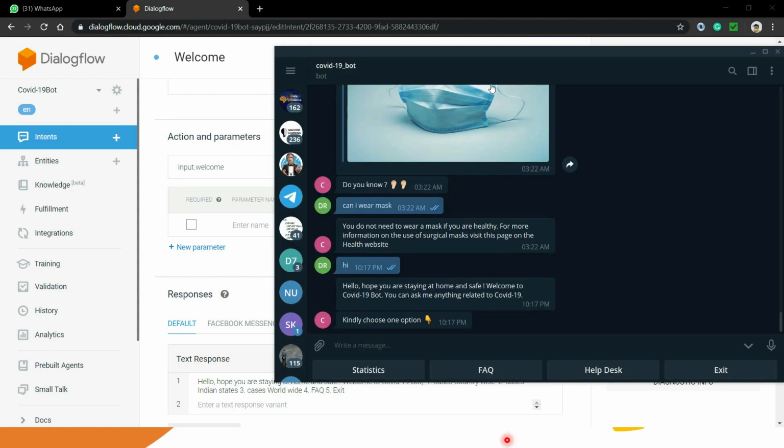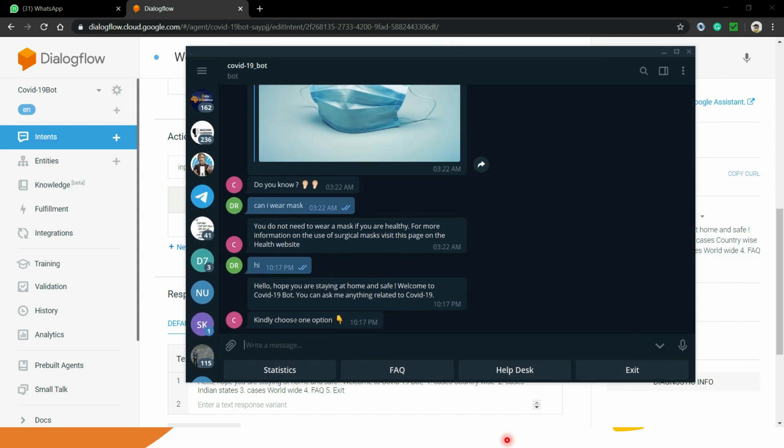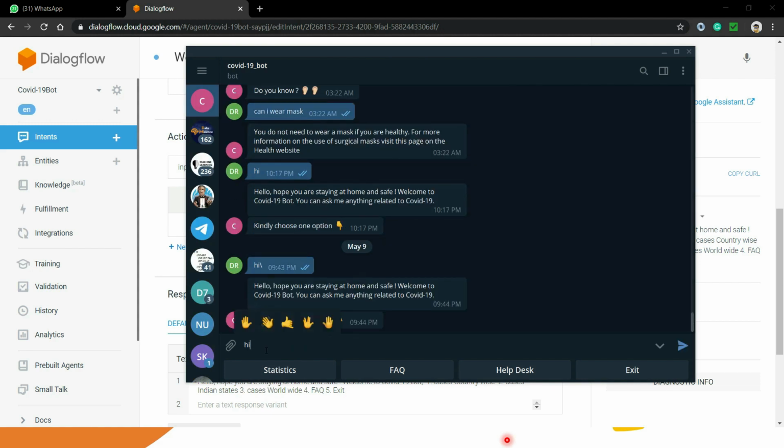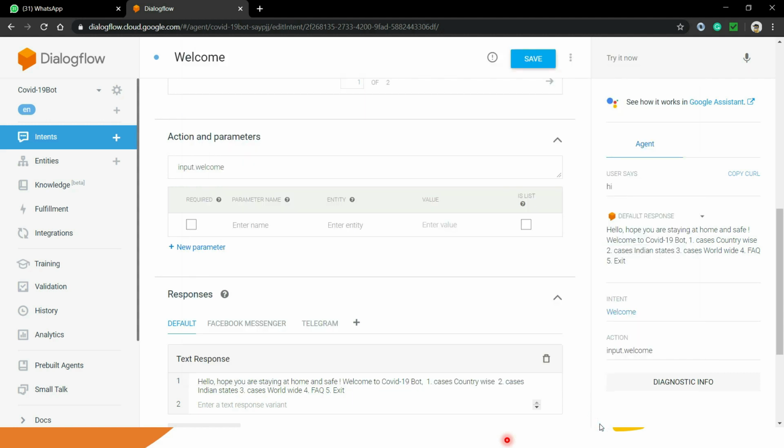Okay, so here is my Telegram application and here is my bot, and you will be able to see that whenever user said hi, then it is showing me 4 buttons over here, like statistics, FAQ, help desk and exit. So how it is being created in Telegram, so let's discuss this.